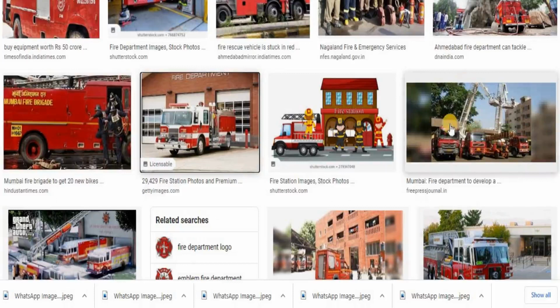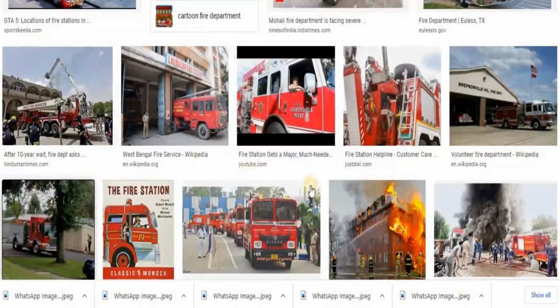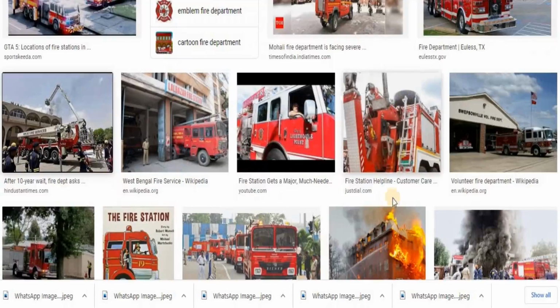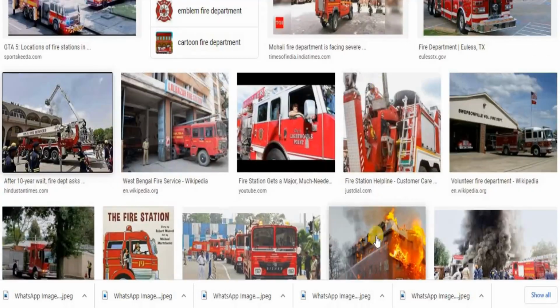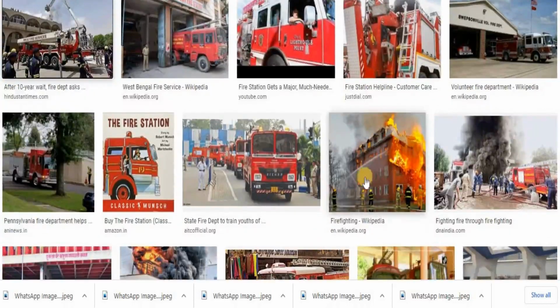They will come and help and put out the fire. You can see this up here, the fire department coming with the cranes and putting out the fire. This building is under fire, and the fire department is assisting in putting it out. You see they are spraying water on this. Water at high pressure is being sprayed up here.